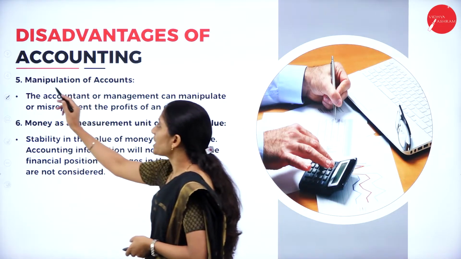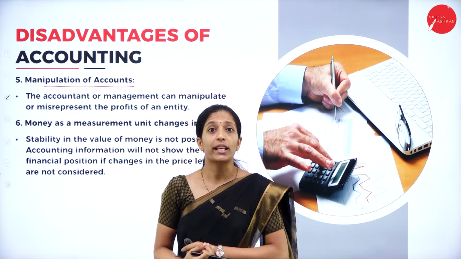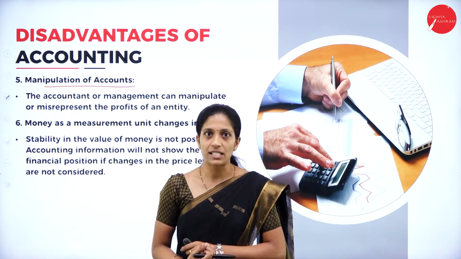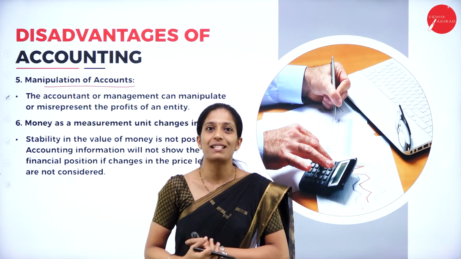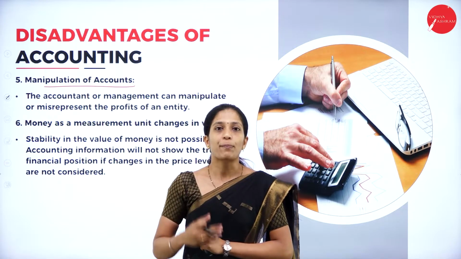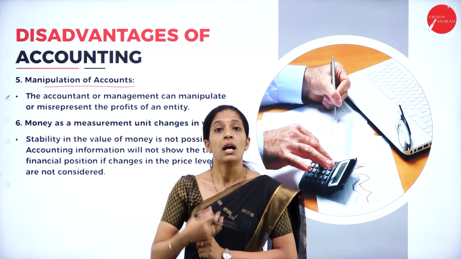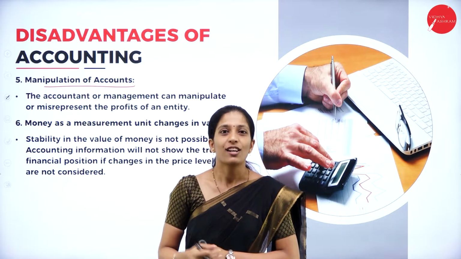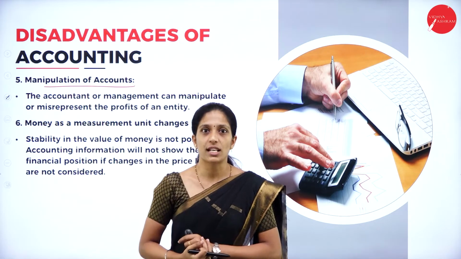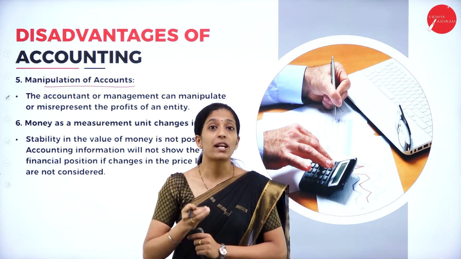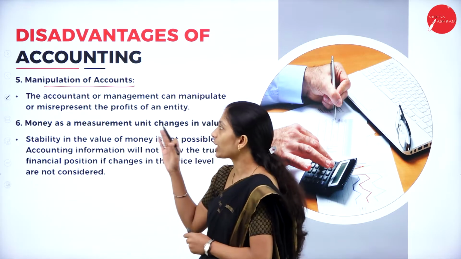Next one is manipulation of accounts. What do we mean by manipulation? Here, instead of showing the true position of the business, we show a fake, positive position of the business organization. Suppose the organization has earned a profit of just rupees 50,000, but we show it as 1 lakh. Here we are manipulating and cheating the users by showing positive results for an organization. So this also can happen.